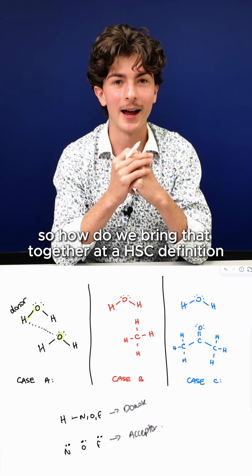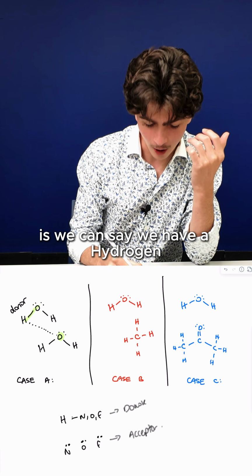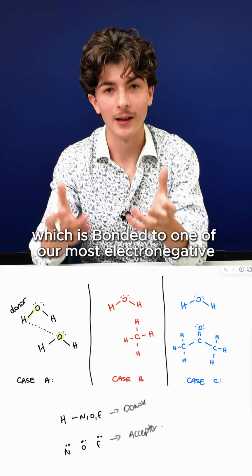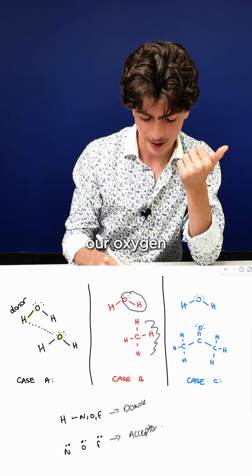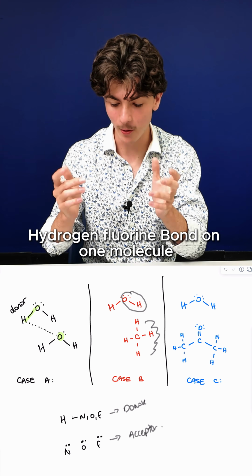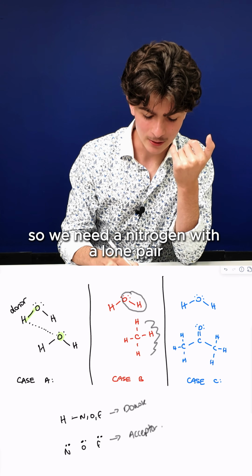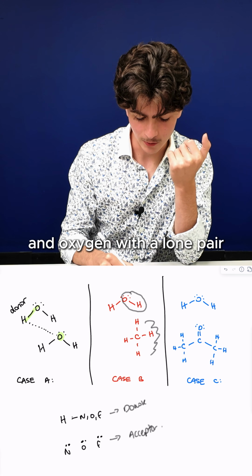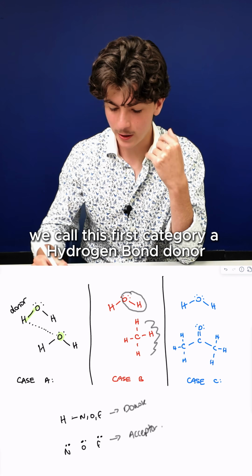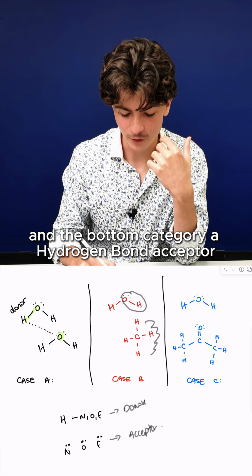How do we bring that together at a HSC definition? Well, the best way is to say we have a hydrogen which is bonded to one of our most electronegative elements: nitrogen, oxygen, or fluorine. So a hydrogen-nitrogen, hydrogen-oxygen, or hydrogen-fluorine bond on one molecule. On the other molecule, we need that rich source of electrons. So we need a nitrogen with a lone pair, an oxygen with a lone pair, or a fluorine with a lone pair. We call this first category a hydrogen bond donor, and the bottom category a hydrogen bond acceptor.